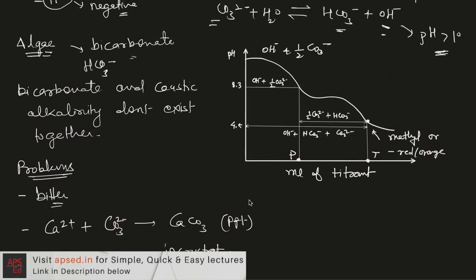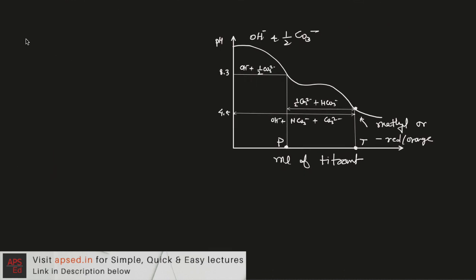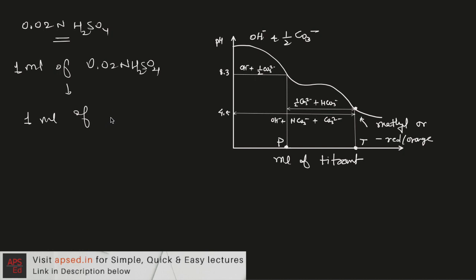If we talk about the measurement of alkalinity, in the lab it is measured with the help of an acid, that is 0.02 N H2SO4. Why is this particular concentration of sulfuric acid used? The reason is that if we take 1 ml of 0.02 N H2SO4, then it neutralizes 1 milligram of alkalinity expressed as CaCO3.